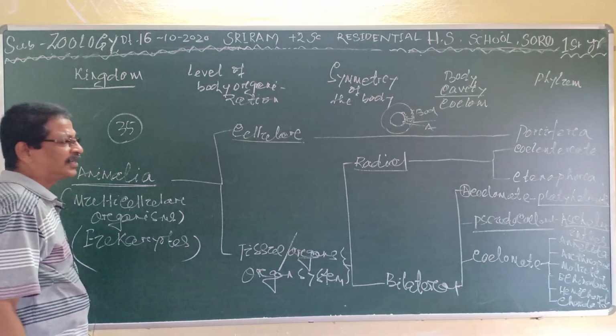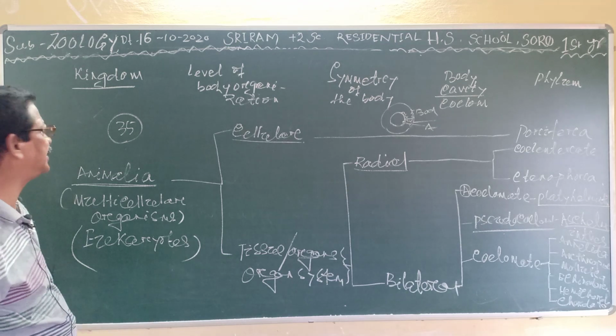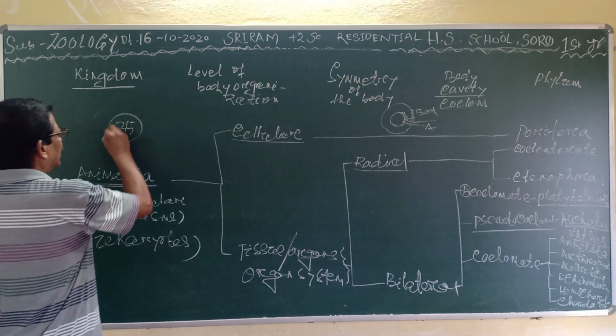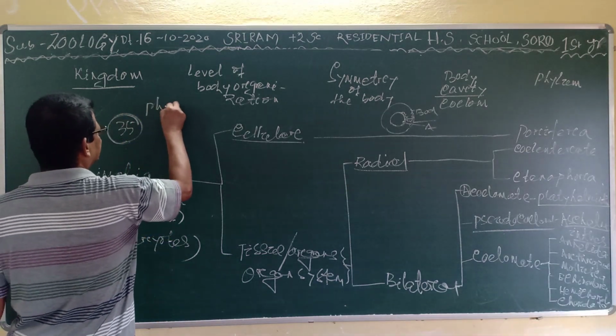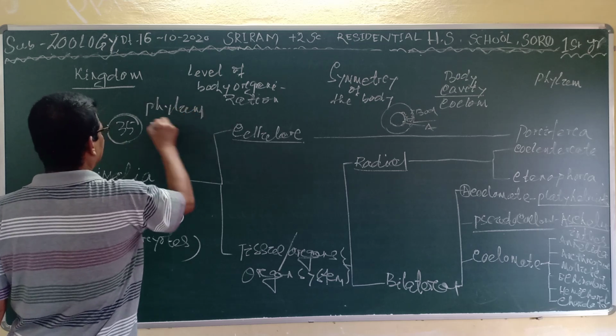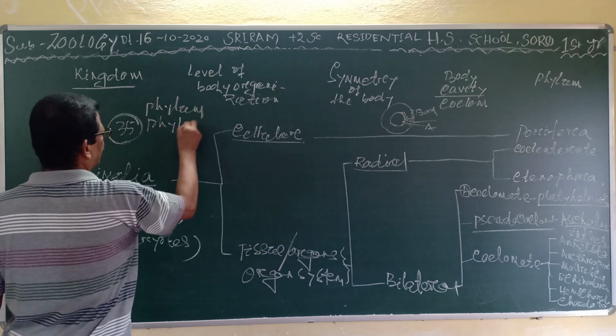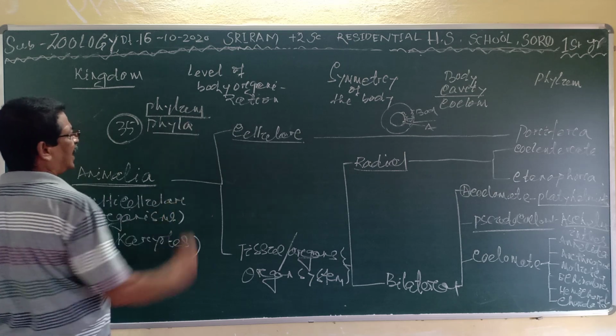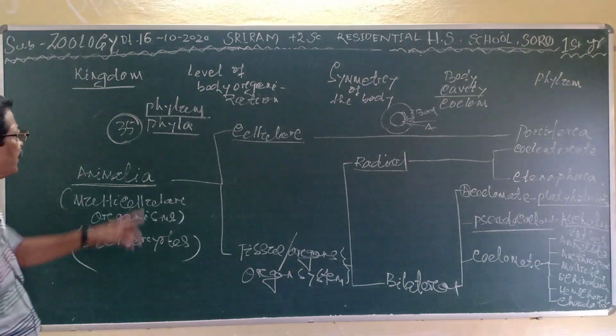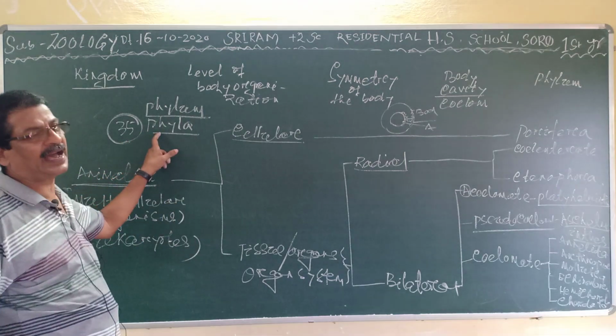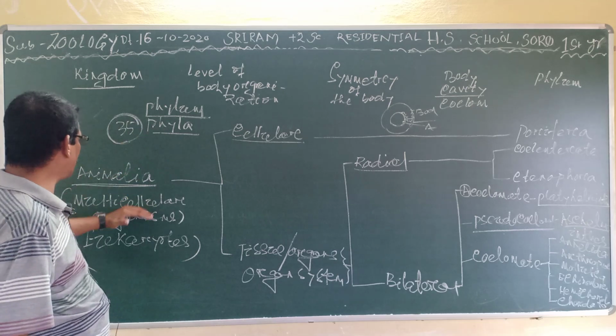You have read in high school that phylum means a proper group. Phylum is the singular and phyla is the plural. So there are about 35 phyla under the kingdom Animalia.